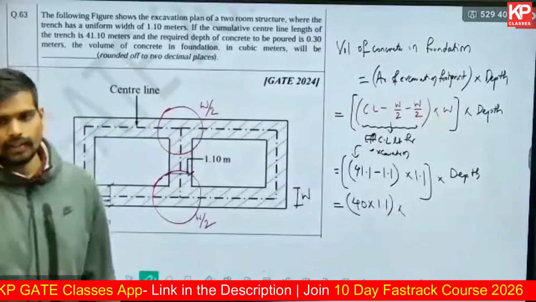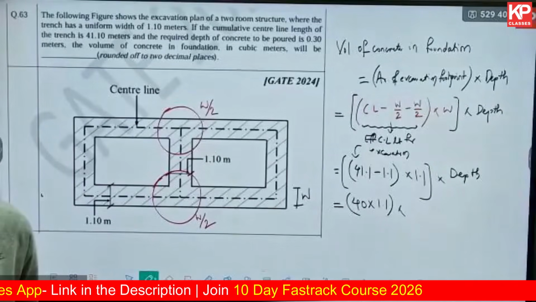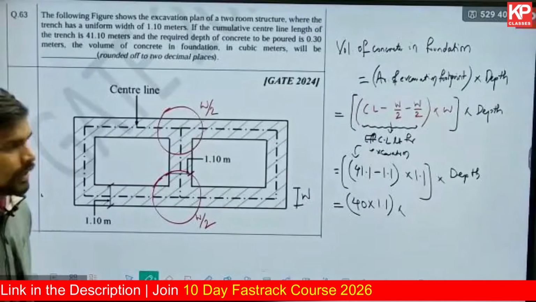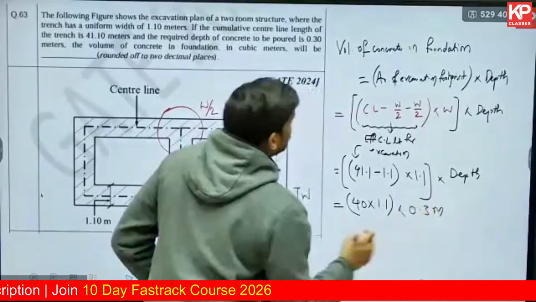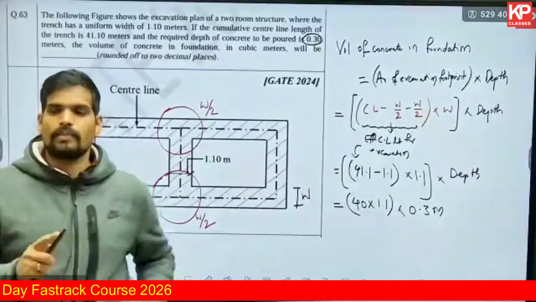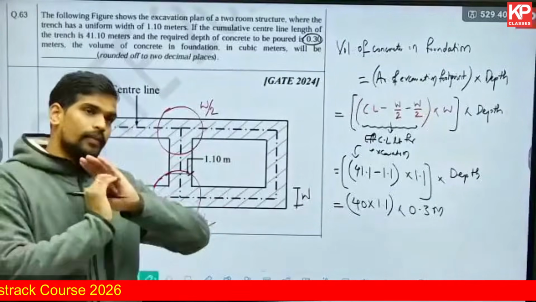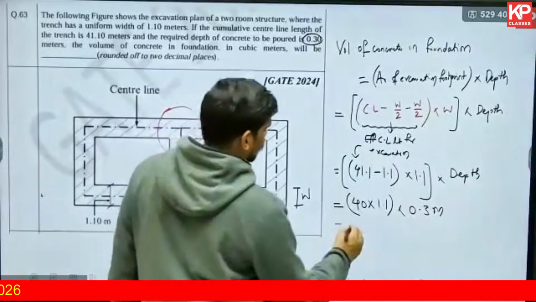What is the depth of the concrete as per the question's information? It is given clearly as 0.3 meter. Remember, sometimes they do give it in centimeter. Be careful with the measurement units. You need to convert it into meters and maintain consistency of units throughout, so don't make a mistake on that part.